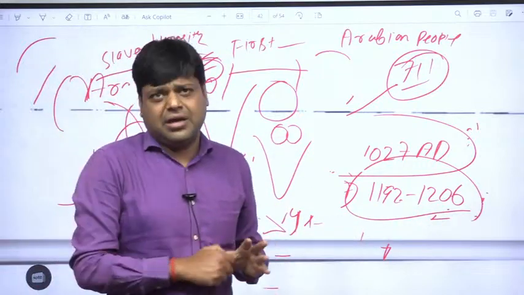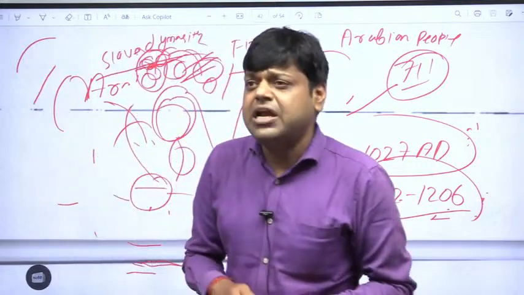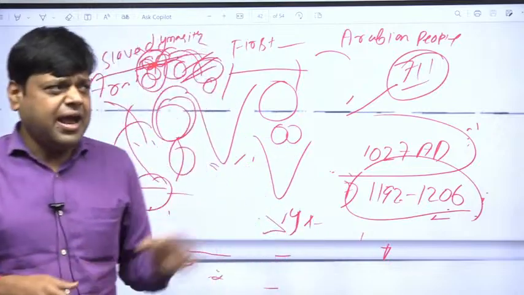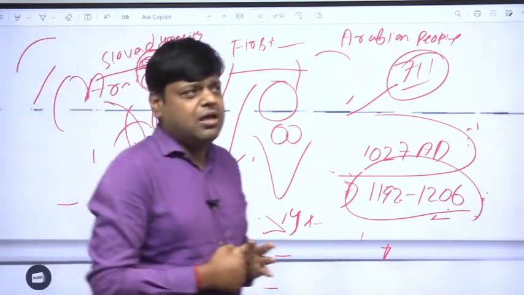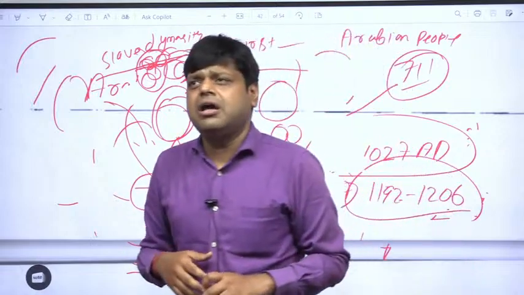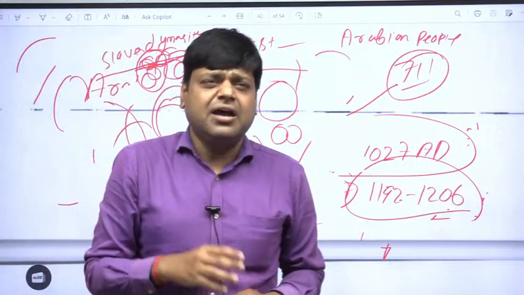So in Indo-Islamic architecture, we learn about different buildings in the Sultanate era and Mughal era, and we will try to know about the Indian elements and Islamic elements present in that architecture.